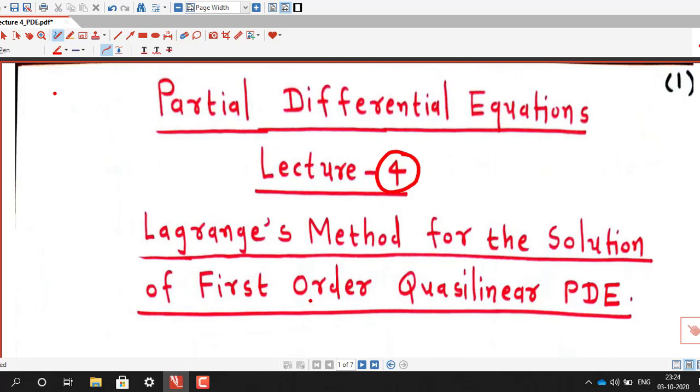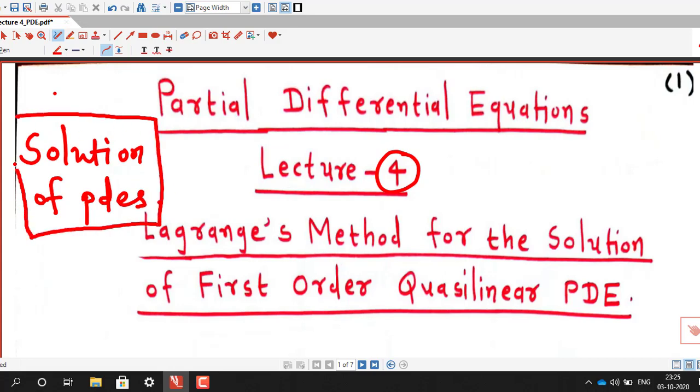In previous two lectures we have seen how to construct a partial differential equation from a given solution. Now onwards in upcoming lectures we are going to discuss the methods of finding solution of partial differential equations. So our main focus on upcoming lectures is how to find out solutions of partial differential equations.